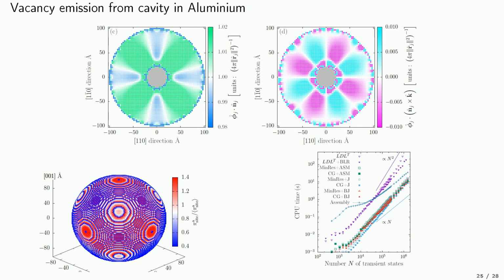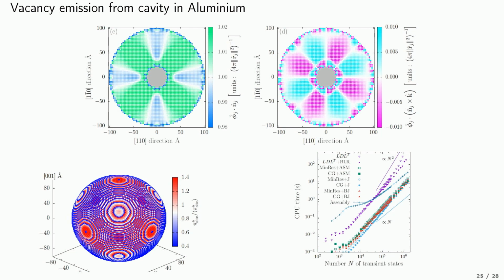And we can see that as a function of the system size, we can compute the flux of vacancies from a cavity. This is the radial flux, and this is the orthoradial flux. And also the exit probability far away from the cavity.